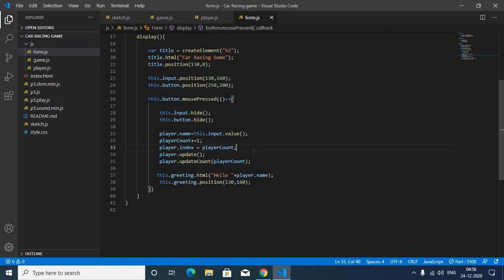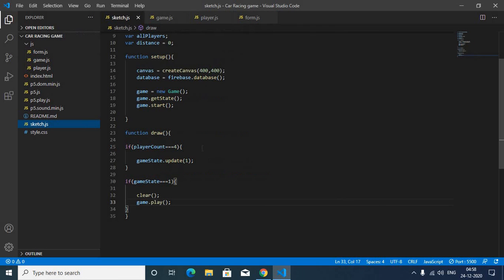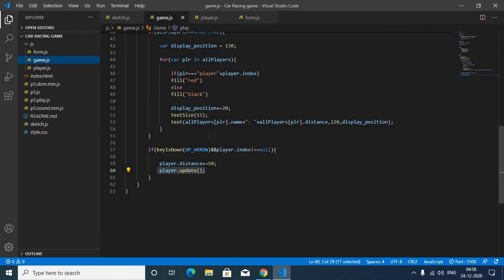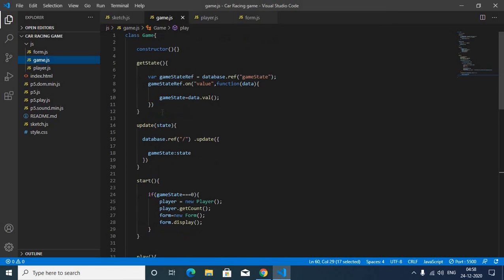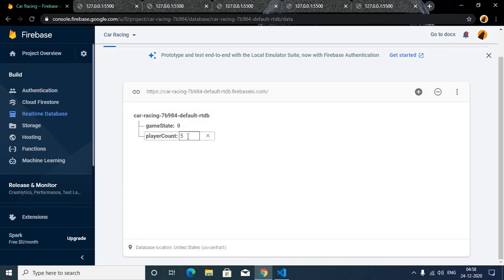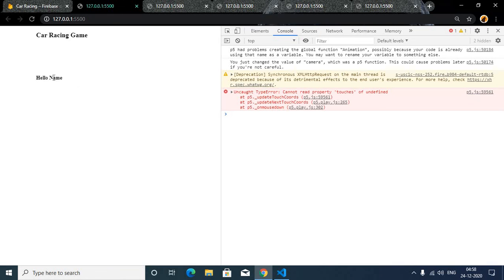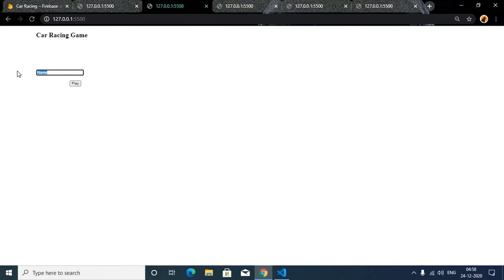That's why it is not able to count the player. And second, here you can see game state. It will be game.update, because this update function is inside the game. Okay, now let's check it out once more.